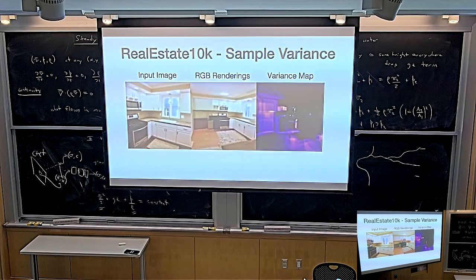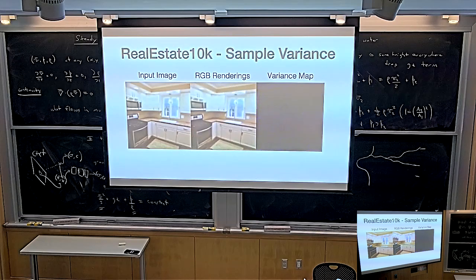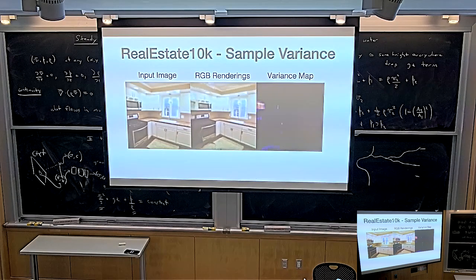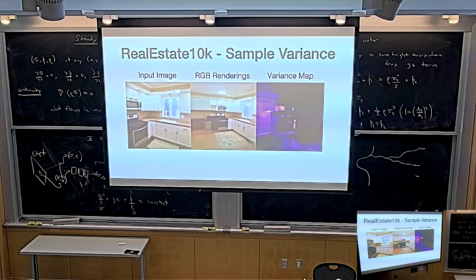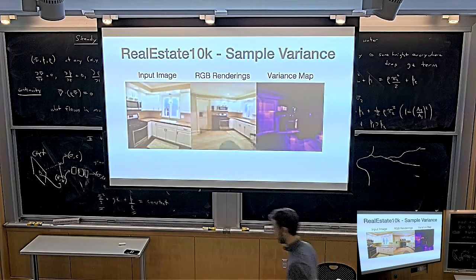Every time you sample, you get a different sample that is still consistent with the input image, but you just sample from the uncertainties. And there are lots of ways in which you might have uncertainty. Maybe it's a low resolution image, and in the back you're not sure: is that a hole in the wall that leads to the other room, or is it an image? Then when you sample, you can see that sometimes it makes it a hole, and sometimes it makes it part of the wall. So this is actually kind of an interesting thing.